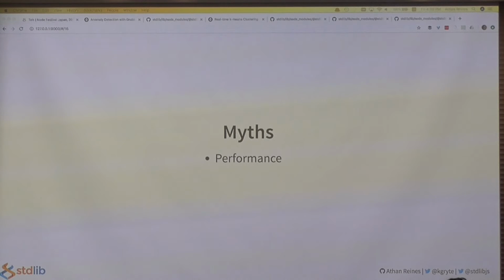The first myth is that JavaScript has poor performance. As part of our work on stdlib, we've run the benchmarks, and you can run them yourselves, they're publicly available. JavaScript environments are just as fast as, and more often than not faster than, Python and R. Modern JavaScript environments are highly optimized and they're continuously improving. With WebAssembly and Node.js native add-ons, you can readily achieve near native performance.